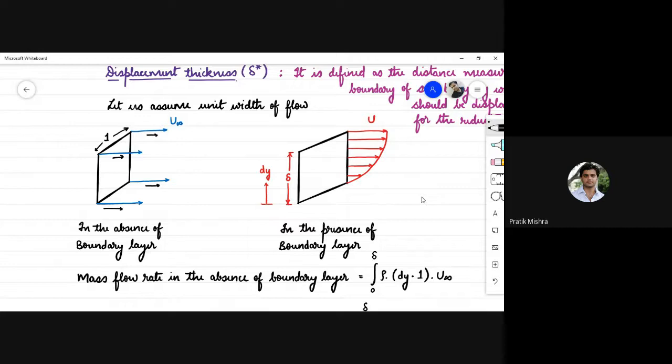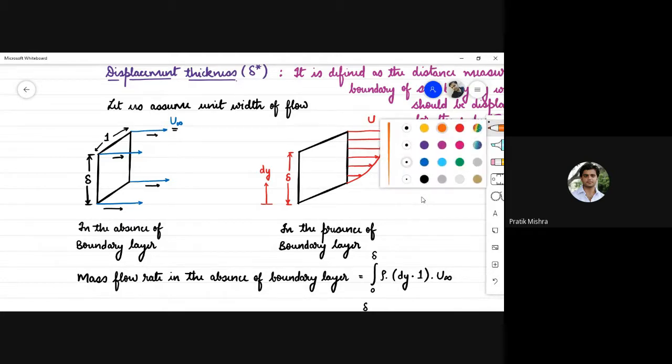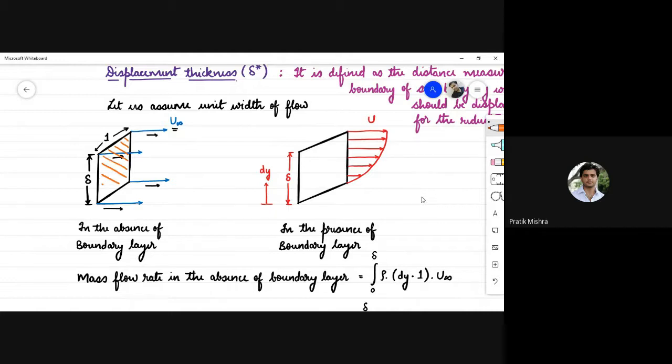If the fluid is flowing with a free stream, then the amount of fluid that is passing through any section whose depth is delta, and width is 1, the amount of fluid passing through this area, ये जो एरिया आप देख पा रहे हैं 1 into डेल्टा का, इस पूरे एरिया से जो फ्लूइड पास करेगा, its value will be the amount of fluid passing through this section per unit time, जिसको हम मास फ्लो रेट भी बोलते हैं, denoted by m dot. It will be rho times delta into 1 multiplied by the free stream velocity, that is u infinity.